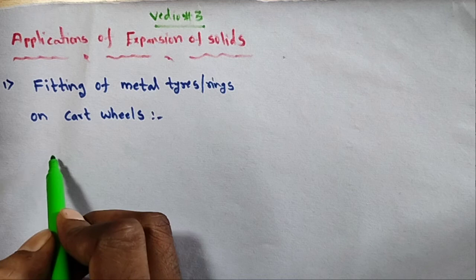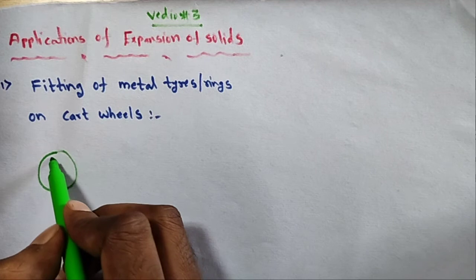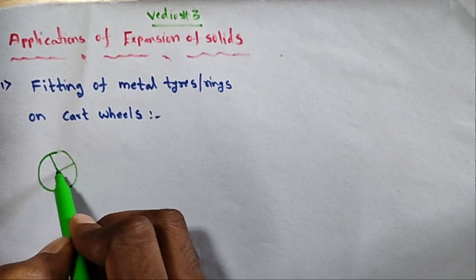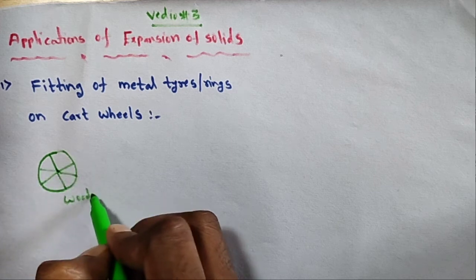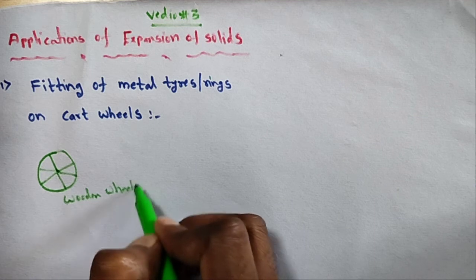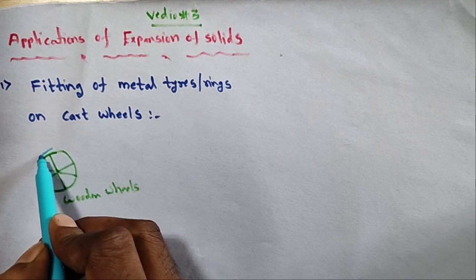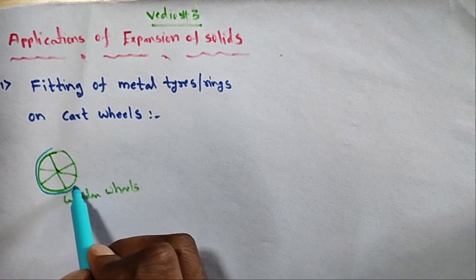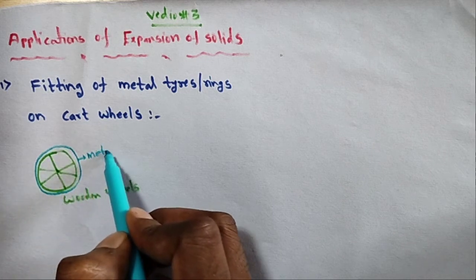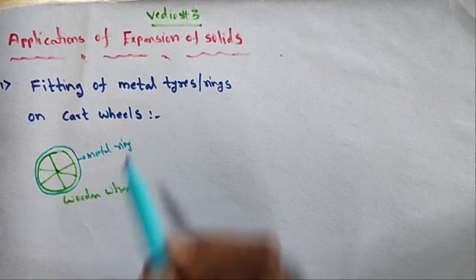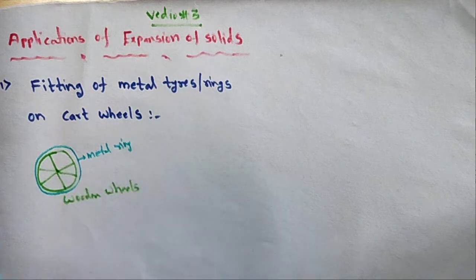We know that farmers use a bullock cart. It has wooden wheels, and around the circumference of each wooden wheel a metal ring is fitted. This principle depends on the expansion of solids.